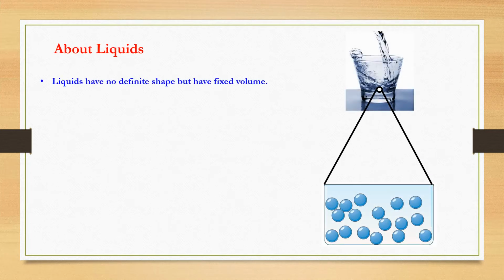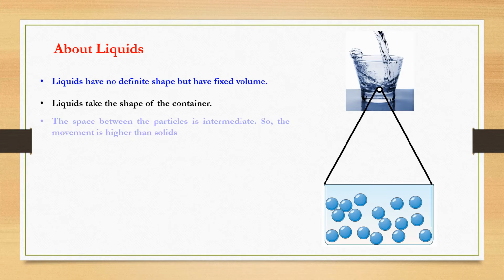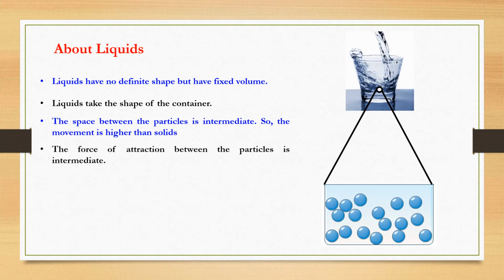Just imagine water. Water does not have a fixed or definite shape, but it does have a definite volume. Liquids take the shape of the container in which they are poured. The space between the particles is intermediate between the solid and the gas. So the movement is higher than solids but lesser than gases. The force of attraction between the particles is also intermediate. They are more compressible in comparison to solids but less compressible than gases. The rate of diffusion is higher than solids.